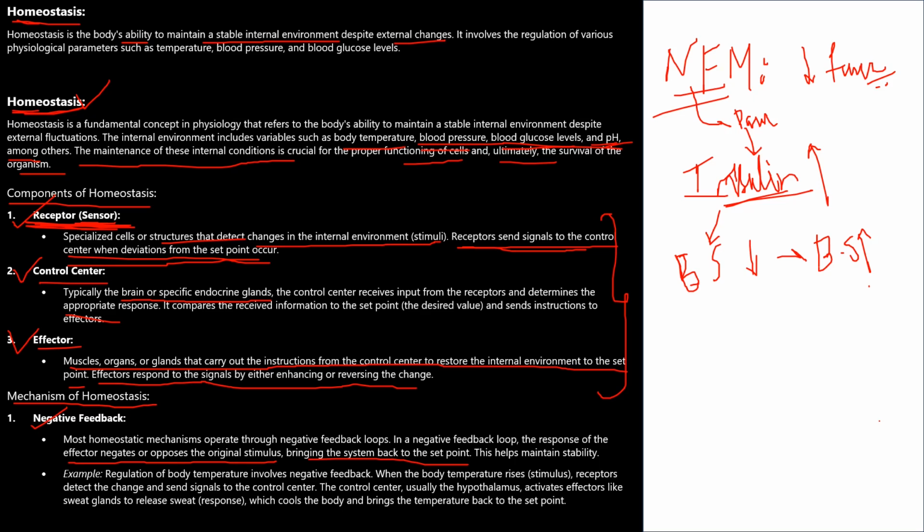Here the editor has given the body temperature example. When the body temperature rises or stimulus, the receptors detect the change and send signal to the control center. The control center, usually the hypothalamus, activates effectors like sweat glands to release sweat response, which cools the body and brings the temperature back to the set point.